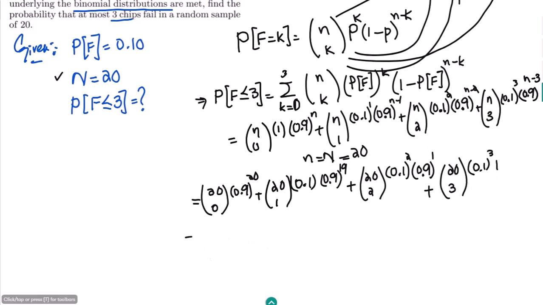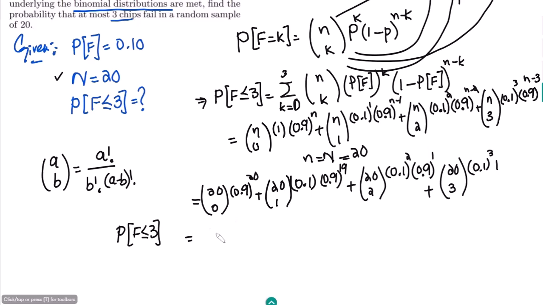Okay. So finding them all here, it would become 20 factorial divided by 20 minus 0, because you can see here that A choose B is always equal to A factorial divided by B factorial and A minus B whole factorial, applying them all here. So ultimately from all of them together you will get what? Here you will get the probability that the failures are less than or equal to 3. So you will have the amount, let me call it x, and that would be the answer of our question.